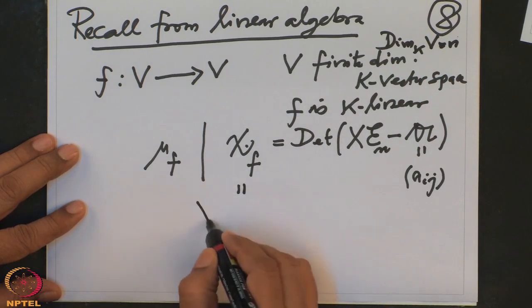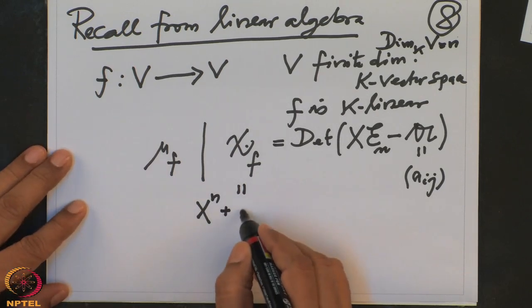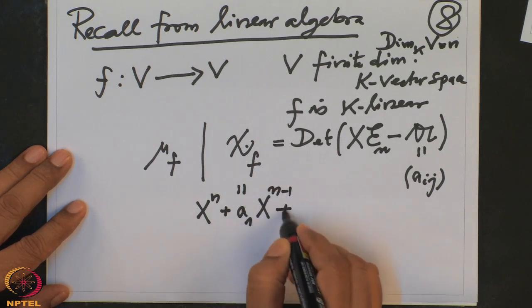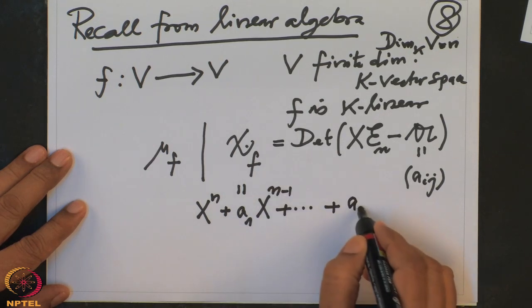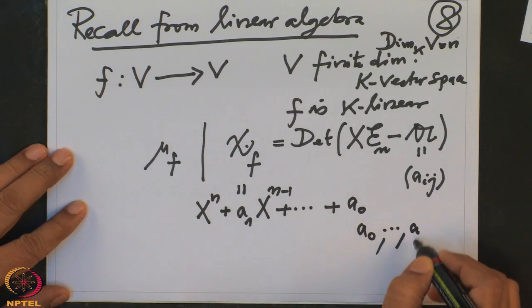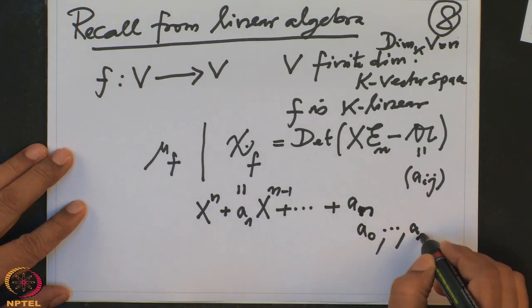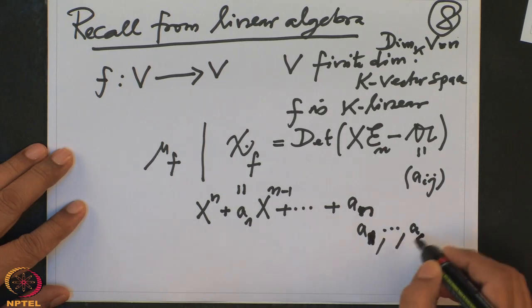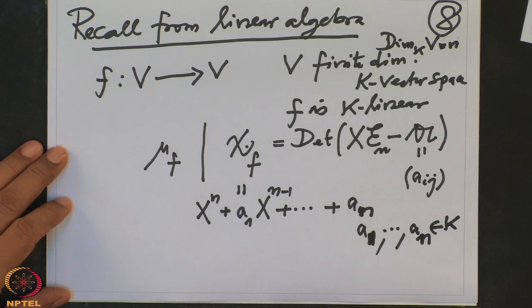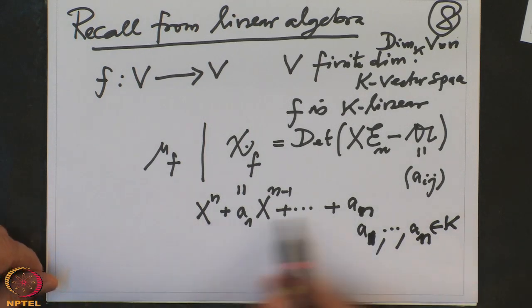So this polynomial looks like x power n plus a1 x power n minus 1 plus and so on plus an, where a1 to an are elements of the field. It's a monic polynomial of degree n, and of particular interest are these coefficients.